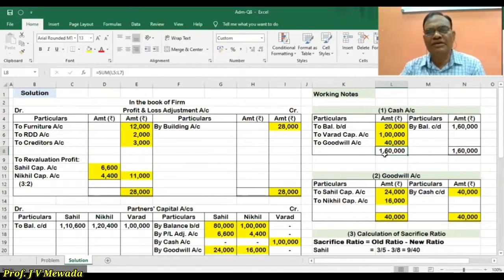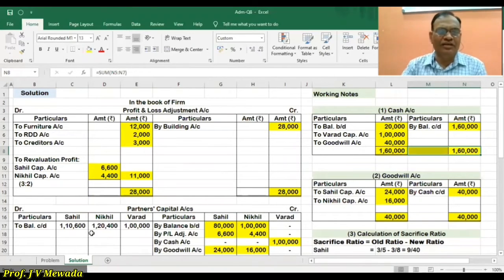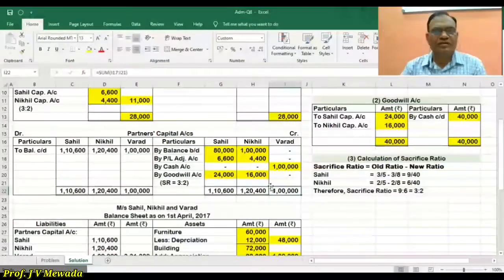Cash account, debit side 1,60,000, and credit side balance is 1,60,000. Now in the capital account, we take the credit side total of Varad, of Nikhil, and of Sahil.